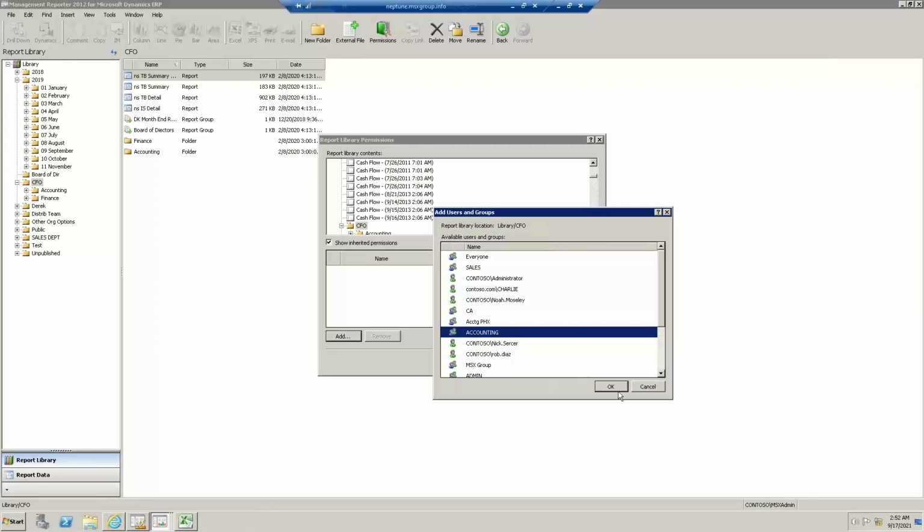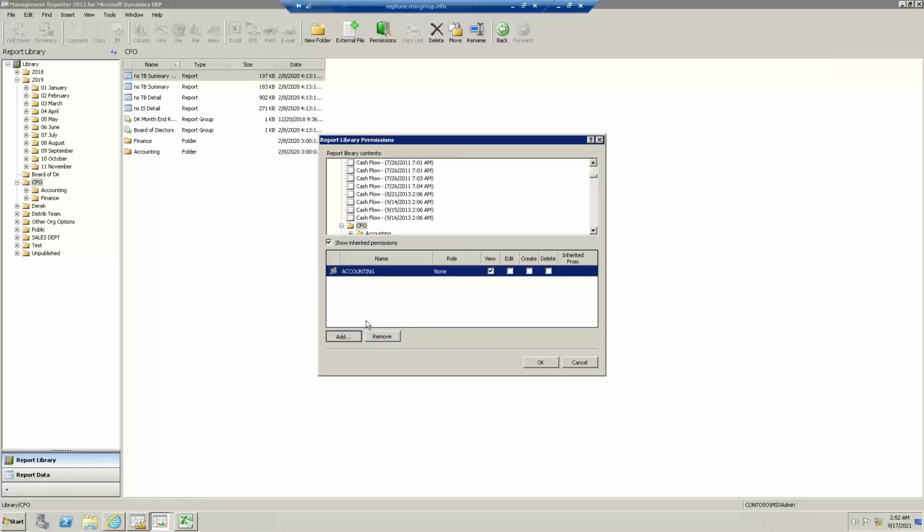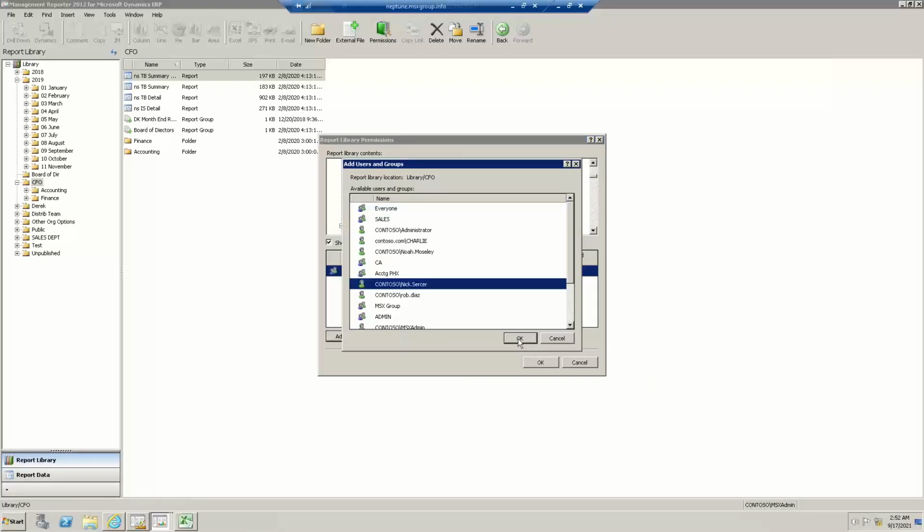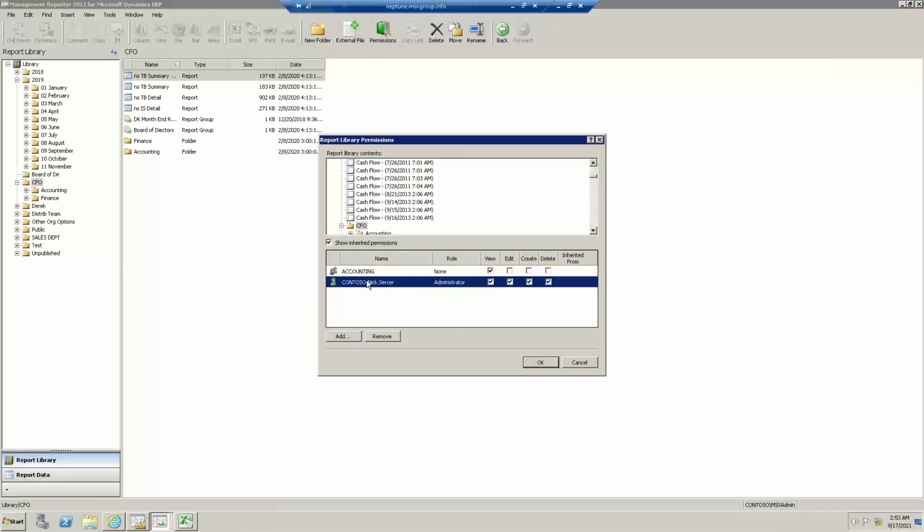But let me just go ahead and add an individual group or user. I can click the Add button again just to do a second example of both an individual user and a group up above. And finally, Nick is an administrator in the system, which normally means, yep, I trust Nick, he's in the accounting area, to edit, create, and delete reports over time. But usually people that are not administrators or people in the accounting area, normally they view reports only. They do not edit, create, or delete them to do cleanup maintenance.